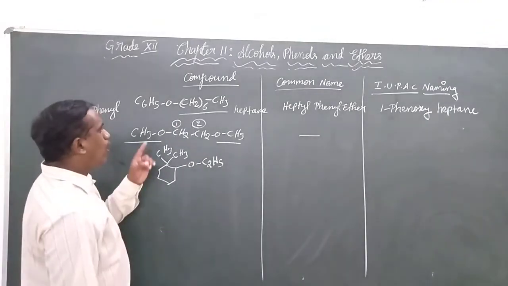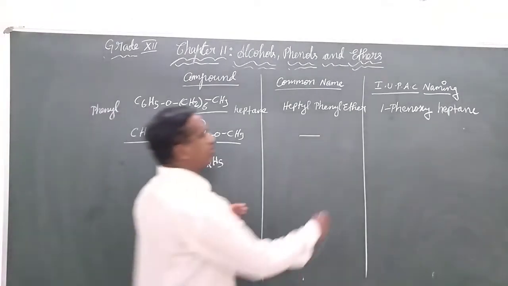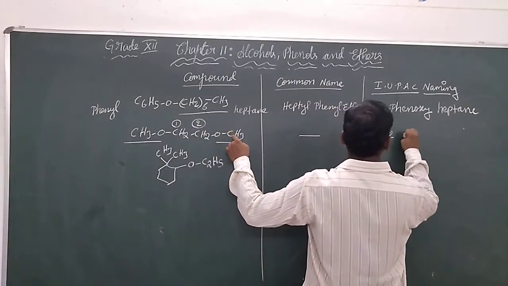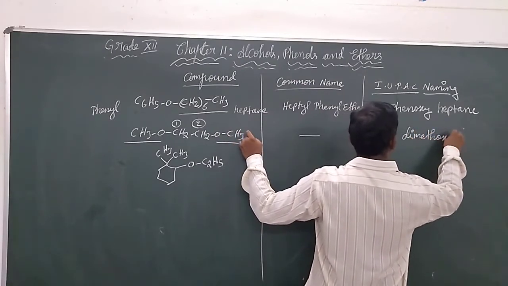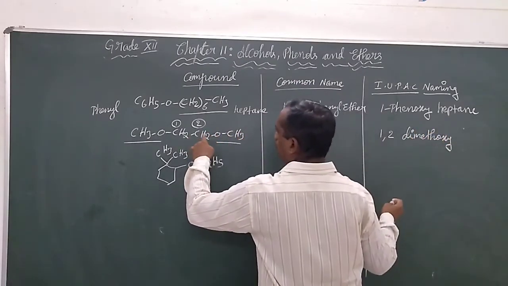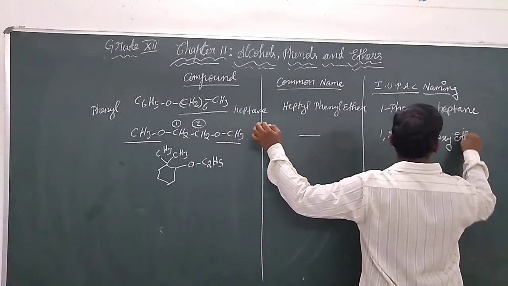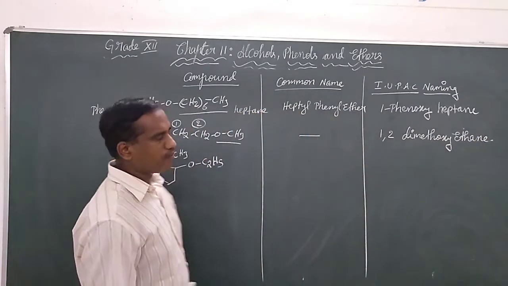So we give 1,2-dimethoxy, first position and also second position. There are 2 methoxy groups, hence we give 1,2-dimethoxy. The hydrocarbon chain is 2 carbons, hence it is called ethane.